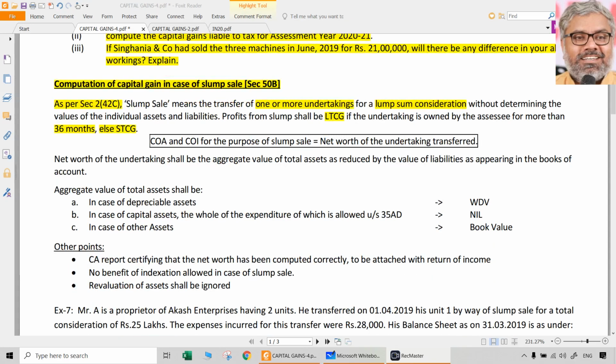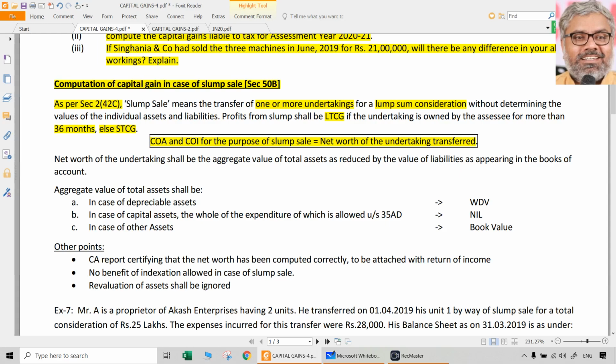Then what is the speciality of this? The speciality here is because we don't know the cost of acquisition and cost of improvement, we cannot identify each of the assets separately. Because we don't know the full value of consideration separately, we cannot take the cost of acquisition, cost of improvement for each of the assets also separately. That is why the cost of acquisition and cost of improvement for the purpose of slump sale will directly be the net worth of the undertaking that is transferred. So that is the point.